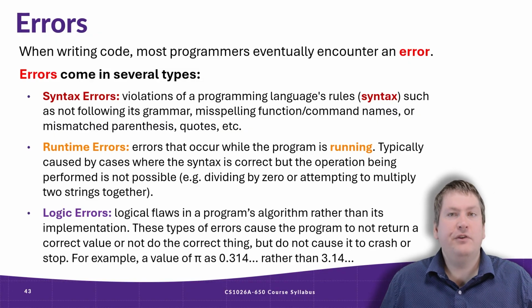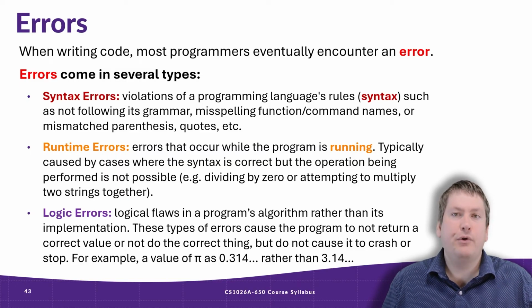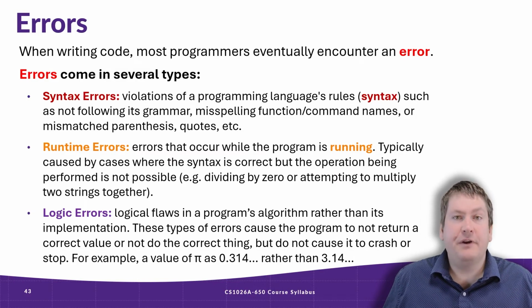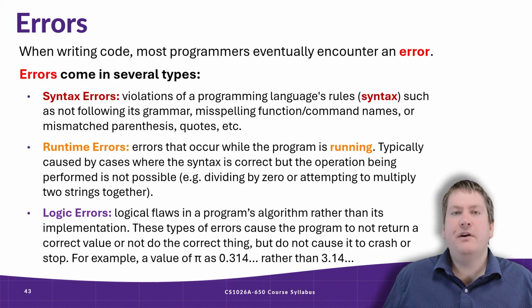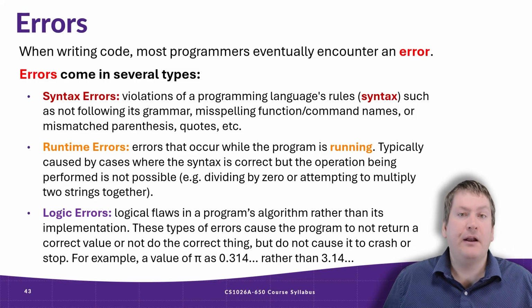The last category of errors we'll discuss are logic errors. Logic errors are not detected by Python and do not stop your program from running, but result in your program returning an incorrect result or not doing what you intended. These are not caused by a mistake in your syntax or grammar, but by an error in the logic of the algorithm that you're trying to implement. For example, if you're attempting to create a program that finds the area of a circle, but you have the wrong value for pi, let's say 0.134 rather than 3.14, your program would run fine, but the result it returns would be incorrect. This would be an example of a logic error.